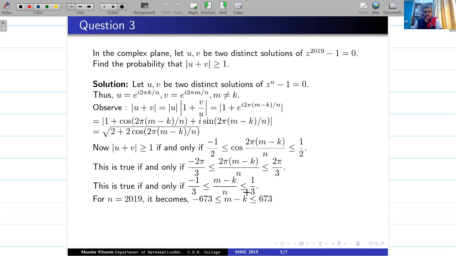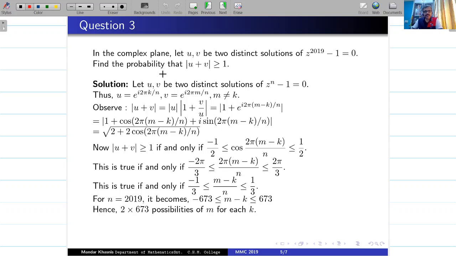So now k can take how many values? K can take all 2019 values, 0 to 2018. And for each value of k, how many values can m take? M can take something like 2 times 673 values. Understand? So overall 2 into 673 into 2019 possibilities are there, for which mod u plus v is bigger or equal to 1.